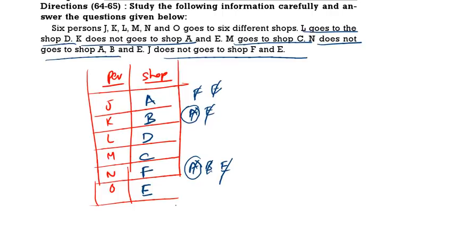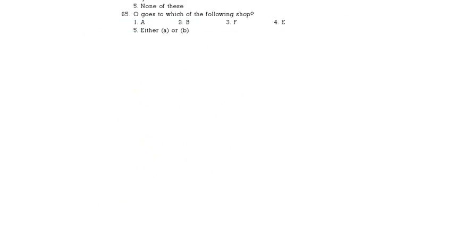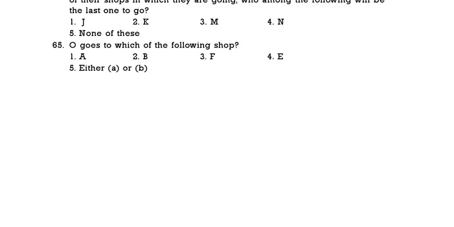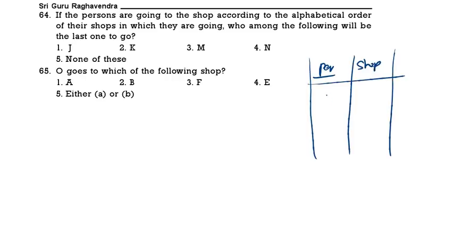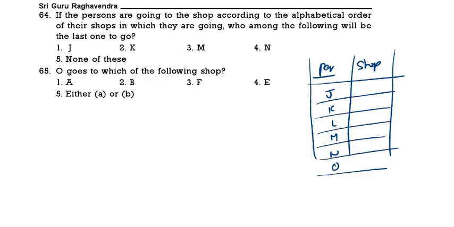Now all of you come to the questions. See the arrangement. Person, shop. J, K, L, M, N, O. The shops are A, B, D, C, F, E.